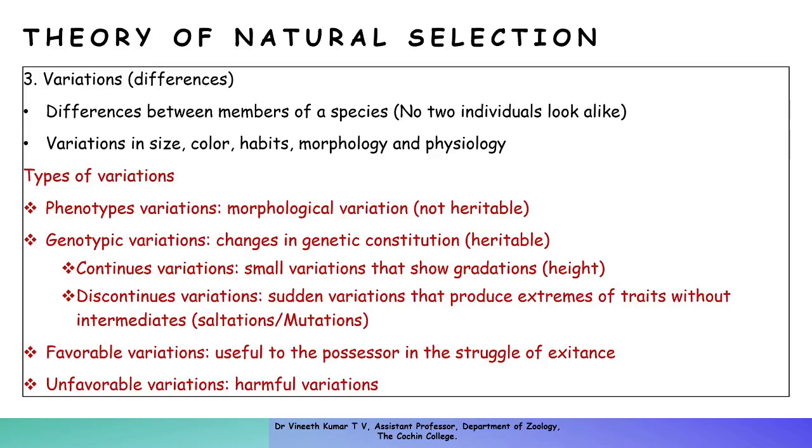And coming to discontinuous variation, there are sudden variations that produce extremes of traits without any intermediates. Darwin called them saltations, and now it is termed mutations. So in a population, abruptly one individual turns albino. For example, in humans, we have a continuous trait of skin color from white to dark, and there are certain individuals who stand out of that continuous range, who are albinos.